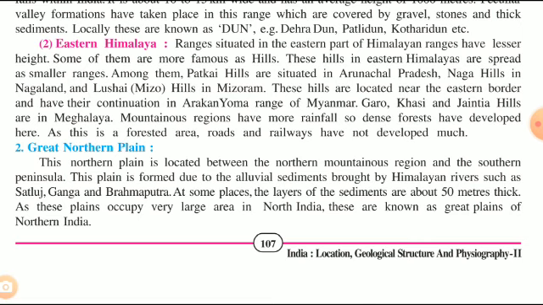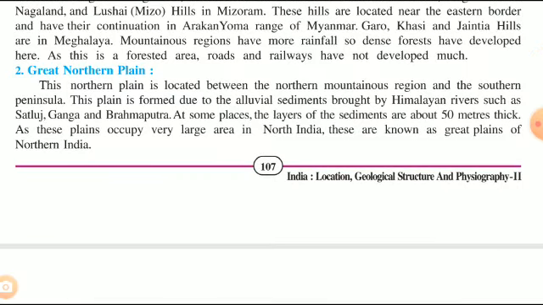Third is the Greater North Plain. It is located between the Northern Mountainous region and the Southern Peninsula. This area is formed because of the alluvium deposited by the rivers from Himalayas: Satluj, Ganga, and Brahmaputra. The sediments are about 50 meters thick, and this makes this plain area rich and fertile.